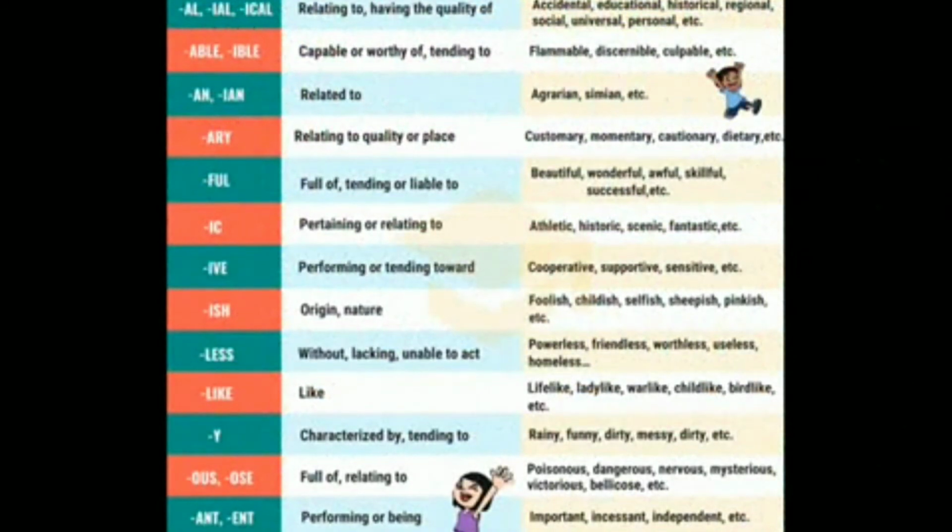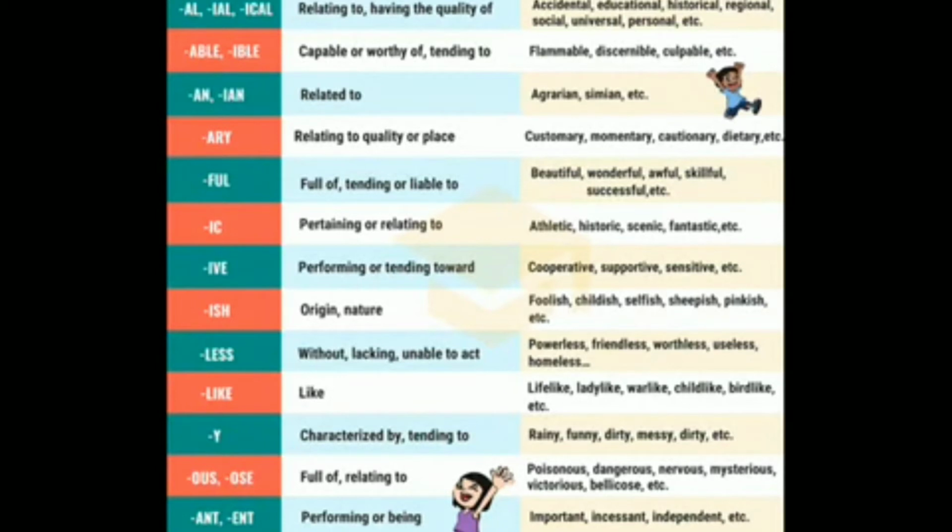Now, how do we form adjectives? We can form adjectives from nouns and verbs by adding suffixes such as ful, less, like, y, ly, ish, ian, ary, able, al and ous.